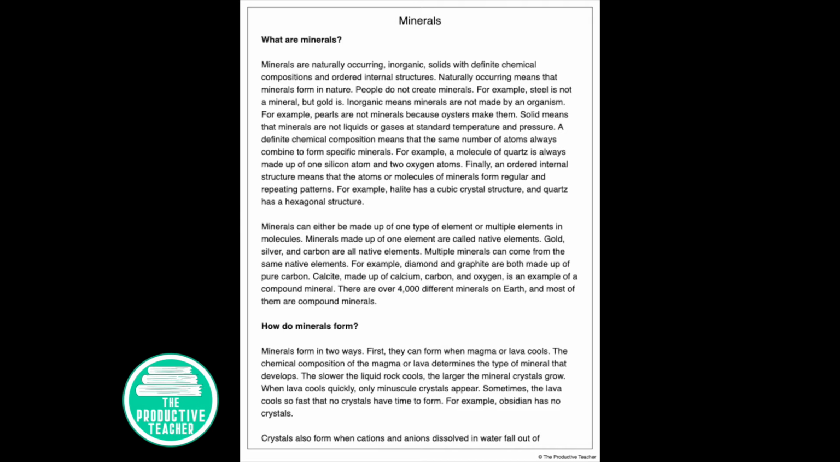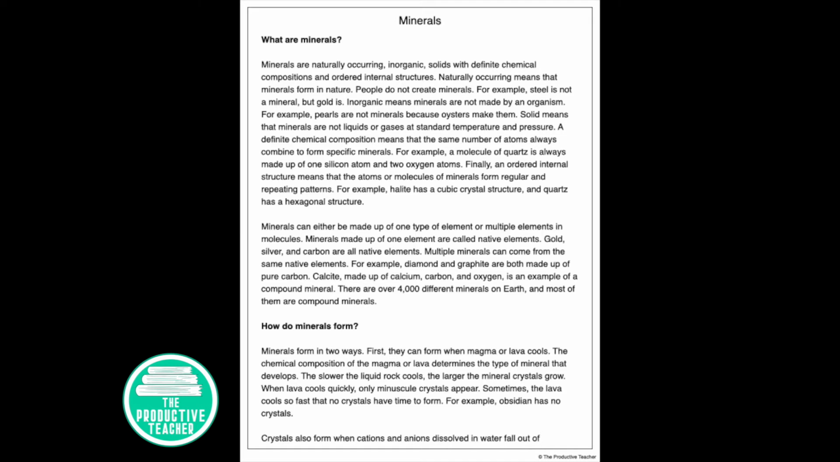How do minerals form? Minerals form in two ways. First, they can form when magma or lava cools. The chemical composition of the magma or lava determines the type of mineral that develops. The slower the liquid rock cools, the larger the mineral crystals grow.